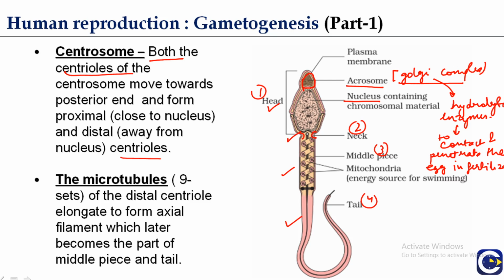Both the centrioles of the centrosome move towards the posterior and form the proximal centriole, close to the nucleus, and the distal centriole, away from the nucleus.